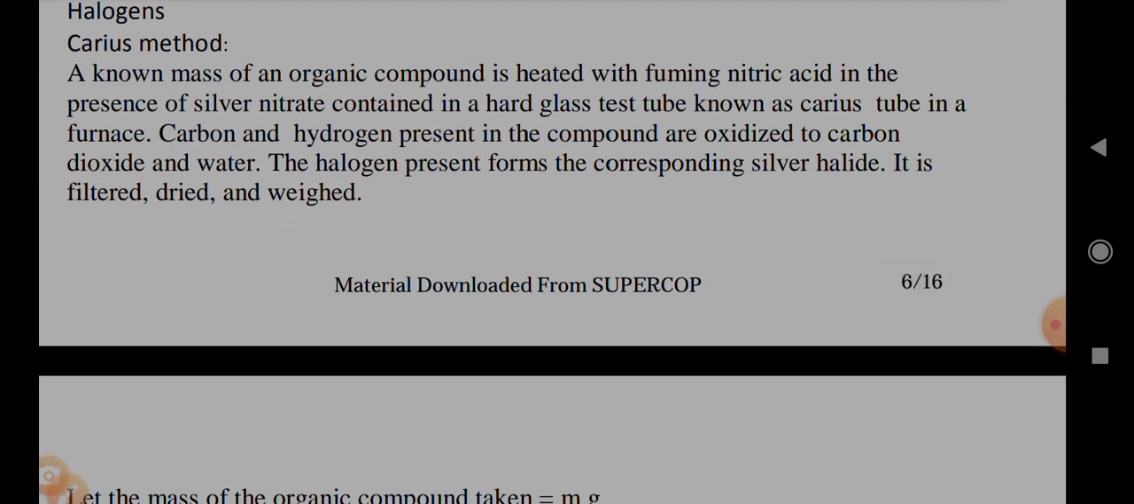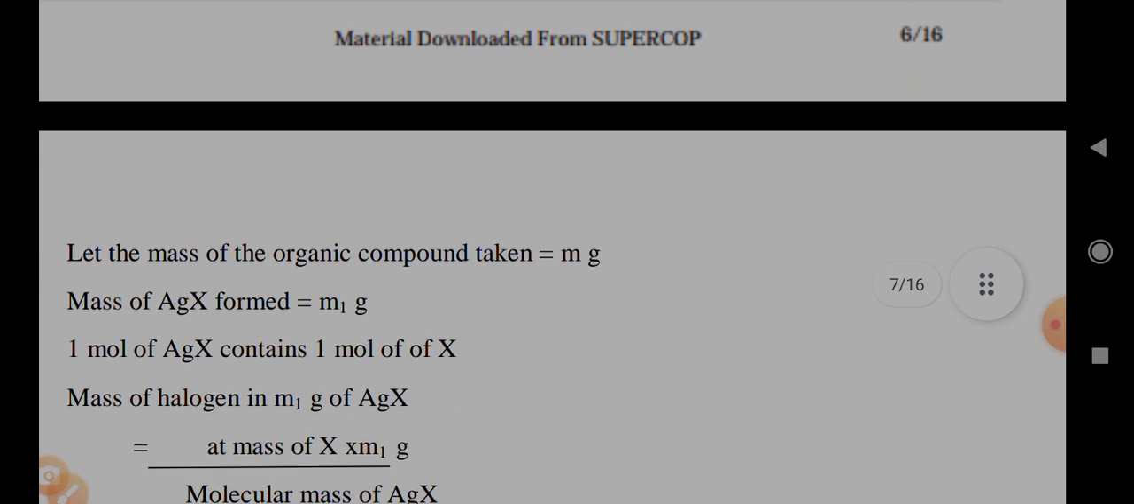A known mass of an organic compound is heated with fuming nitric acid in the presence of silver nitrate contained in a hard glass test tube known as a Carius tube in a furnace. Carbon and hydrogen present in the compound are oxidized to carbon dioxide and water. The halogen present forms the corresponding silver halide. It is filtered, dried, and weighed.